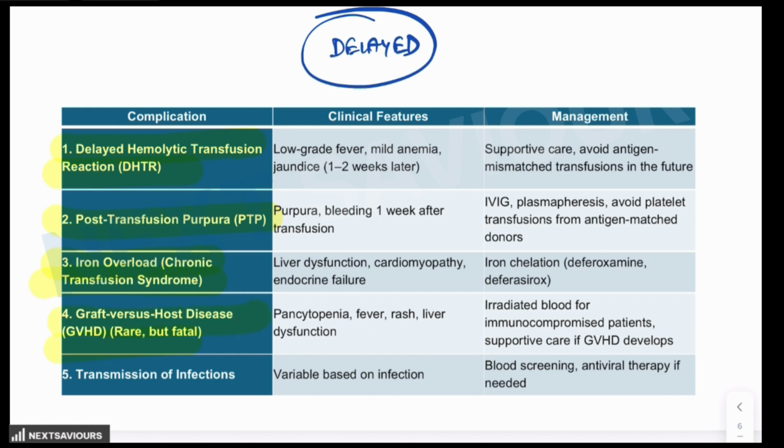Then graft versus host disease. It is rare, but it is fatal. The transfused donor lymphocytes attack the recipient lymphocytes, particularly in immunocompromised patients. So it will result in pancytopenia, fever, rash, and liver dysfunction. And finally, the late transmission of infections, like bloodborne pathogens, like HBV, HCV, HIV, syphilis, cytomegalovirus. So the clinical features are going to be variable based upon the parent infection.